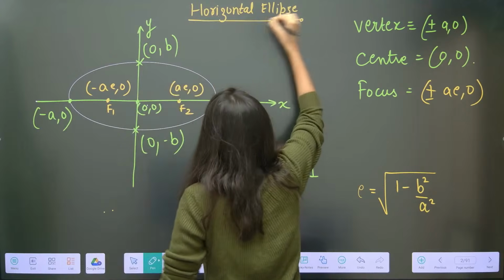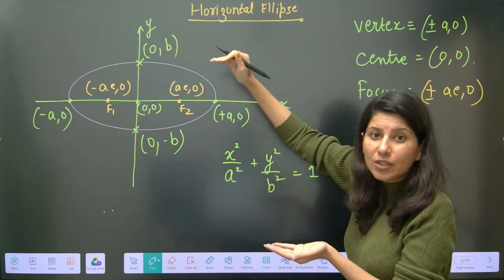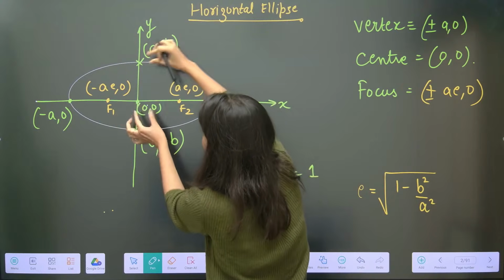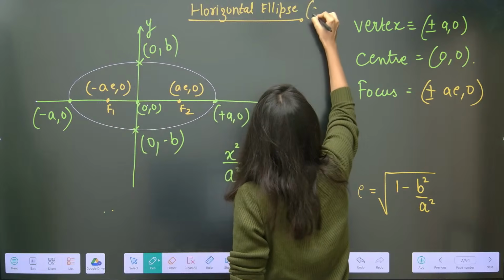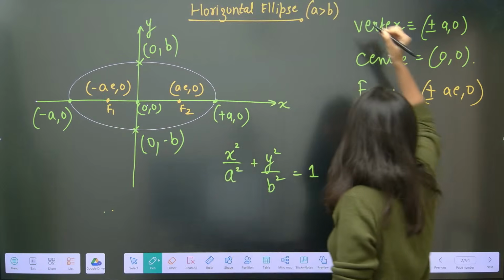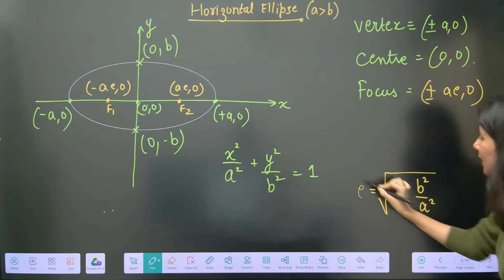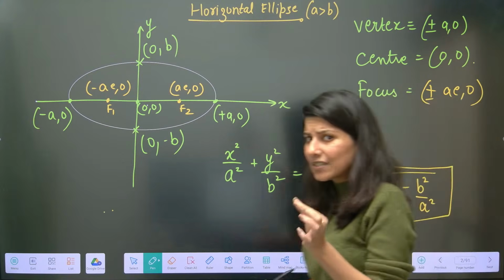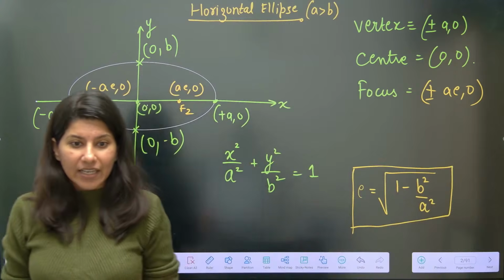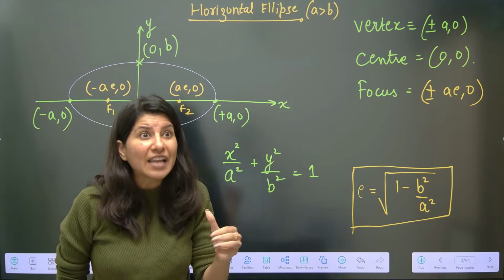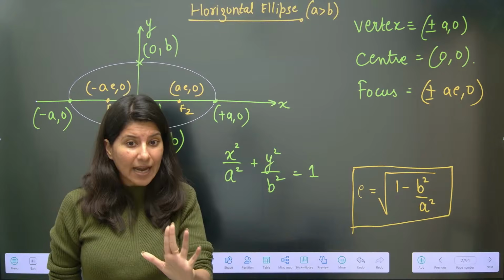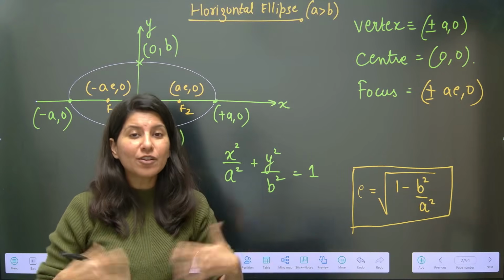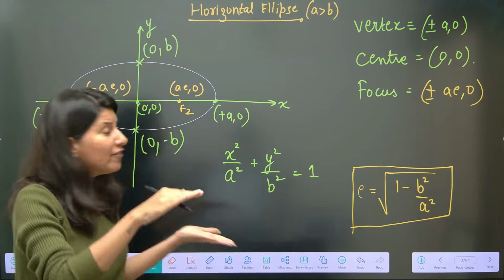What is a horizontal ellipse? Here this is your A and this is your B. Clearly, A is greater than B. So whenever A is greater than B, only then is this eccentricity formula useful. What is eccentricity exactly? Eccentricity measures the flatness of the ellipse. Somebody is saying bulgeness of the ellipse, I will say flatness of the ellipse.